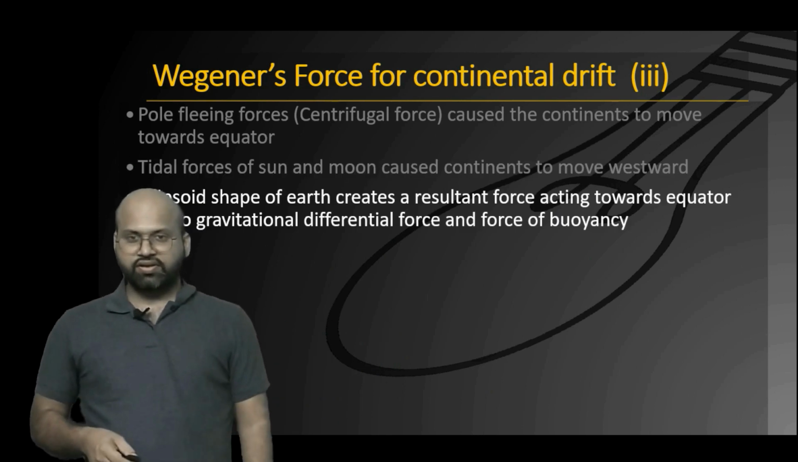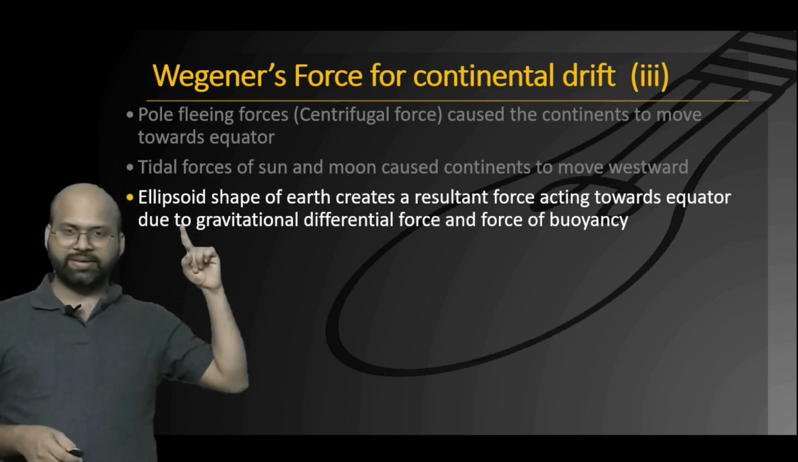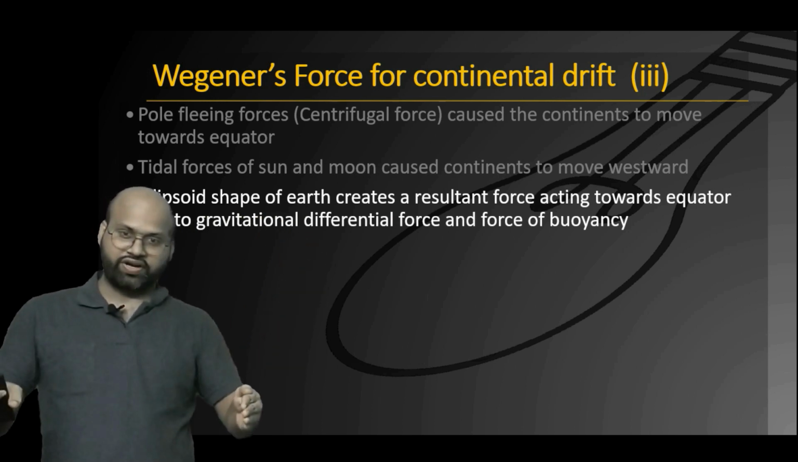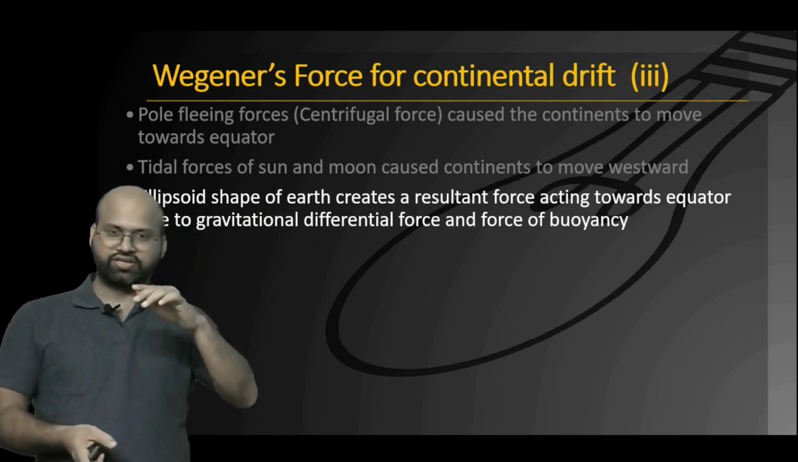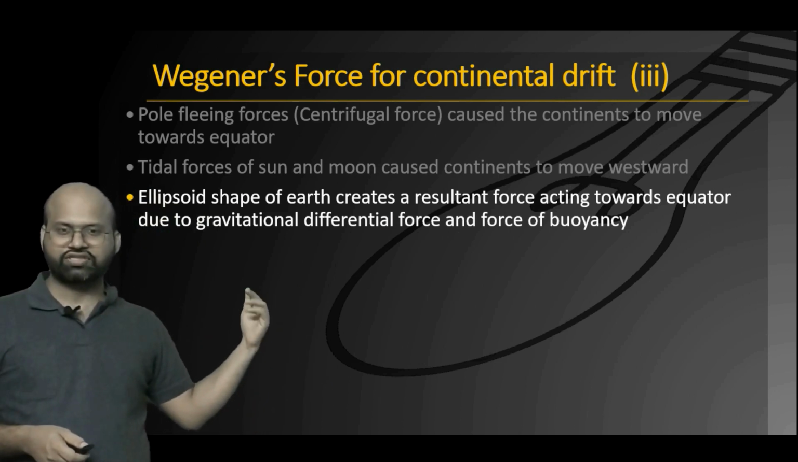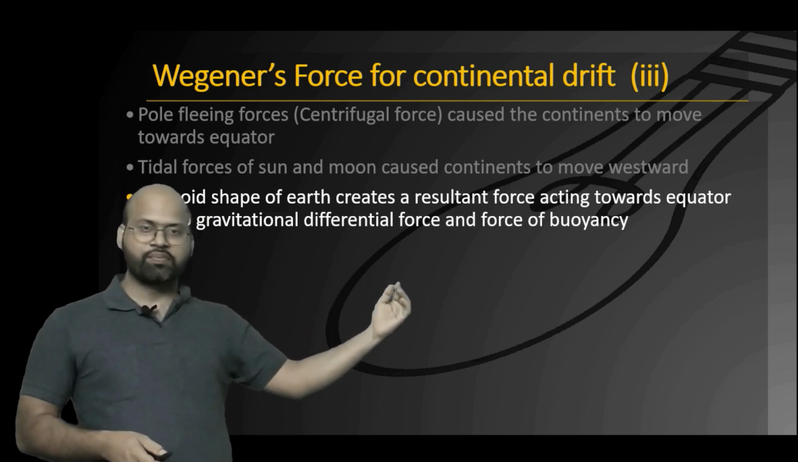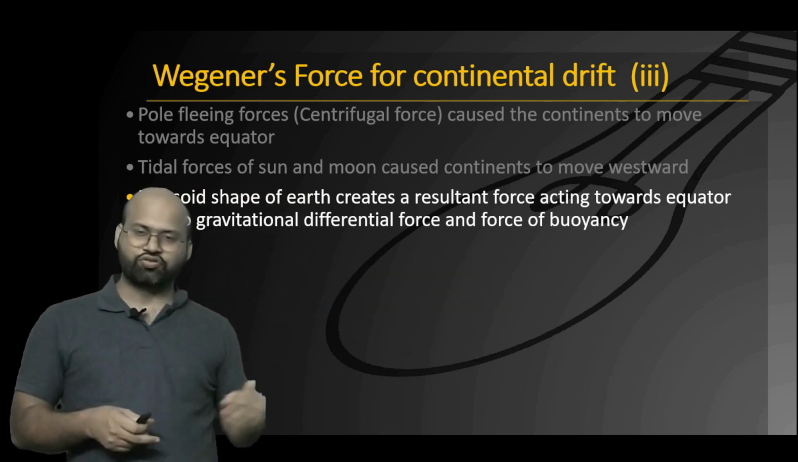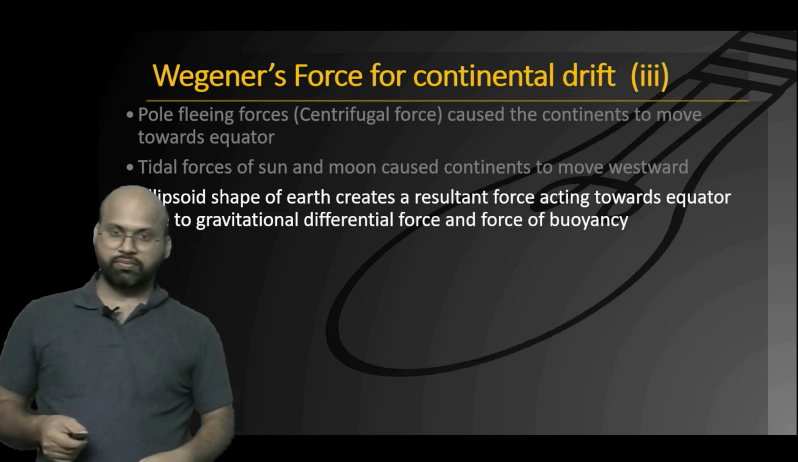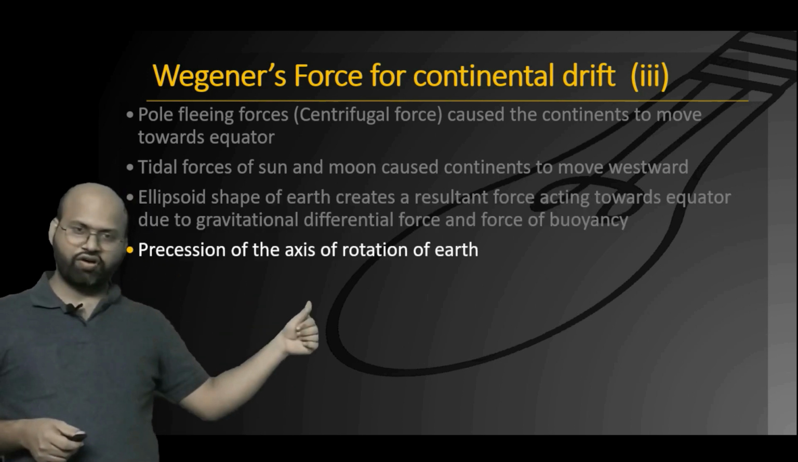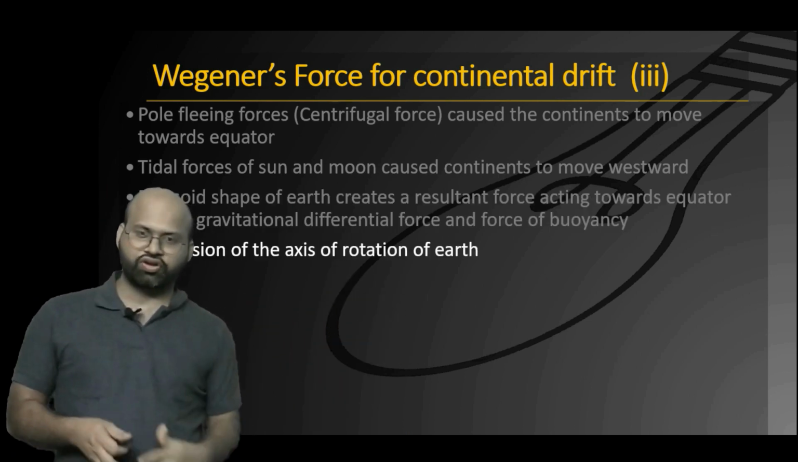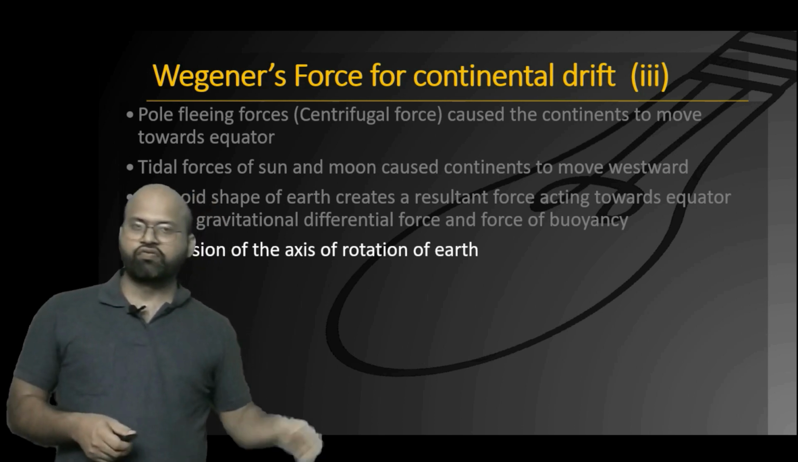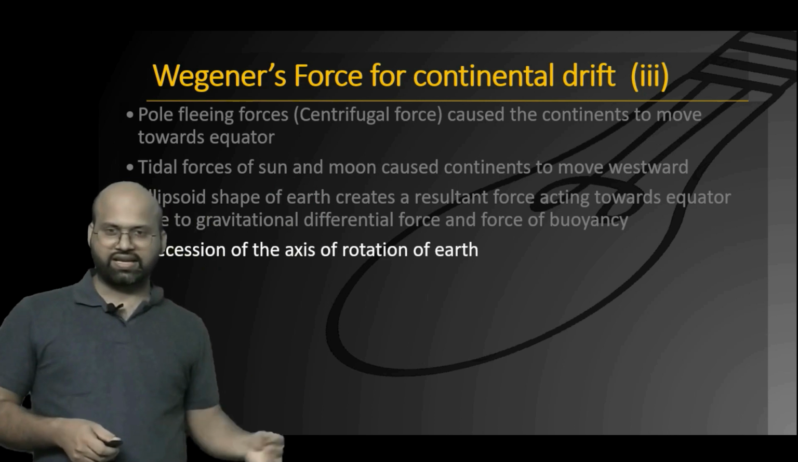He further said that because of the ellipsoid shape of the earth, that is, the earth is a little bulged at the equator and a little flattened at the poles, there was a gravitational differential force between gravitation and buoyancy, creating a net force towards the equator. He also said that precession of the axis of rotation of the earth was one of the responsible causes for the movement of continental blocks. We will see all these forces in detail a little later.